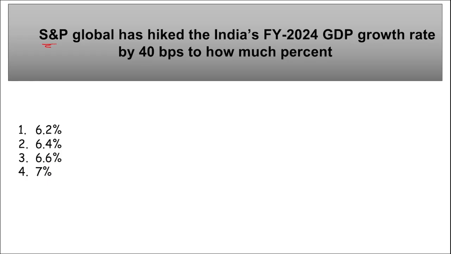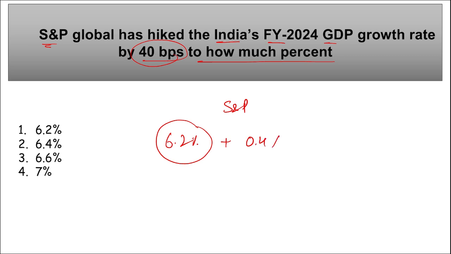Next is S&P Global has hiked the India's fiscal year 24 GDP growth rate by 40 basis point to how much percent? So now according to S&P Global, that is Standards and Poor's rating, what is the India's expected forecast for the fiscal year 24 after the raise of 40 basis point? So now earlier it was 6%, now it has been increased by 0.4%, and now expected according to the forecast of S&P Global is 6.4% for the fiscal year 2024.